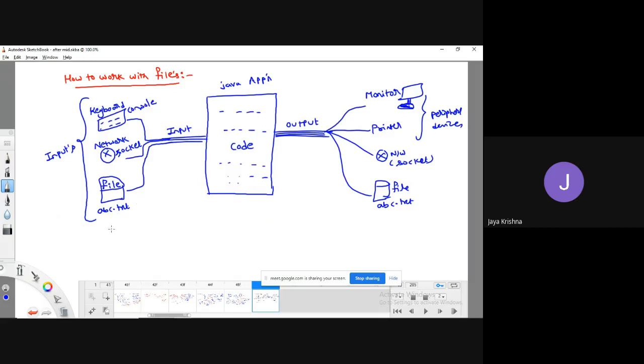Okay, fine. So generally, in all the programming languages, for example, let me take C language. In C language, you have heard the terms like standard IO.